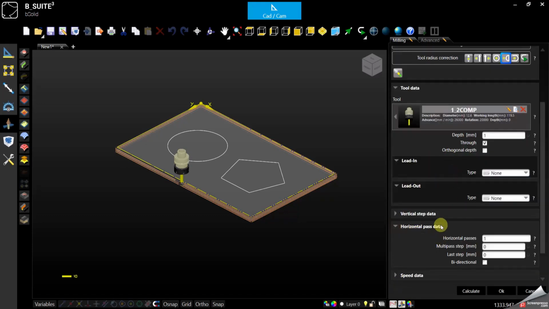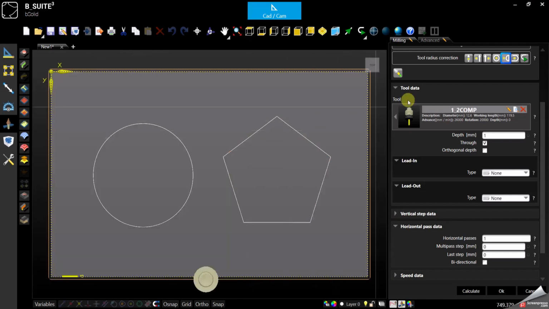Then horizontal. Right now I have a 5 millimeter excess material all around the parts. So with the first pass, when I go around with my tool, I will be removing 5 millimeter in one shot. If that is not what I want to do, I can change the horizontal passes, but differently from the vertical, when you use horizontal passes, you also have to specify the step.